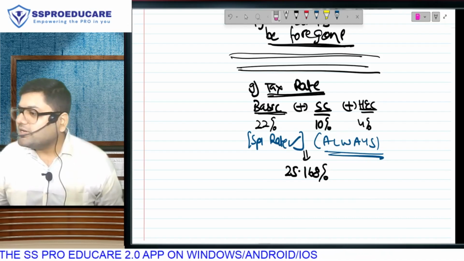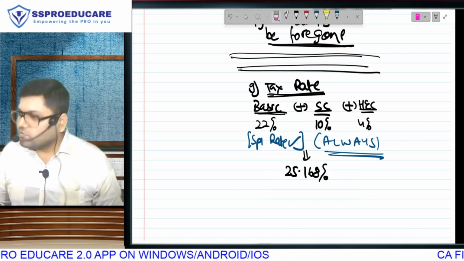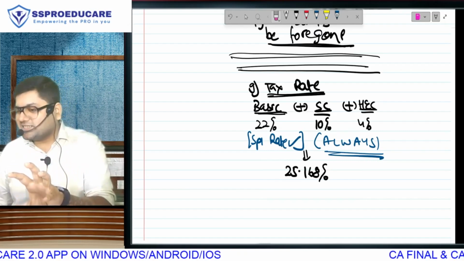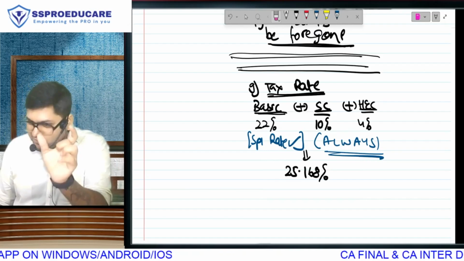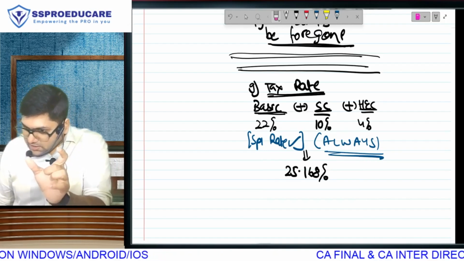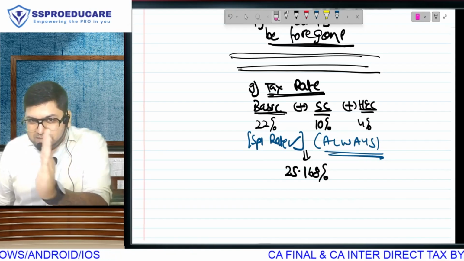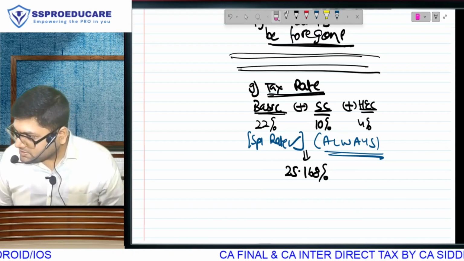Correct? As far as cooperative societies are concerned, now please understand. If we talk about old regime, I agree that the first 10,000 and next 10,000 they get 10% and 20%. Agreed. That means only on the first 20,000 rupees they get the benefit of 10% or 20%. Do you know that in old regime, after 20,000 of income, cooperative societies will also come in 30%?